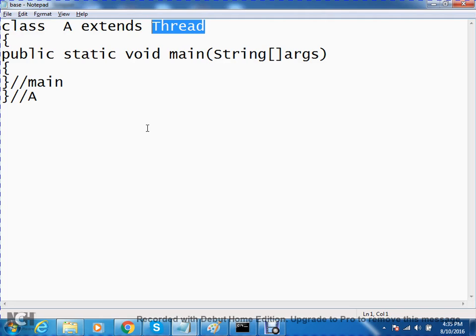Whatever is present in the Thread class is available to the child class A. Yes or no?